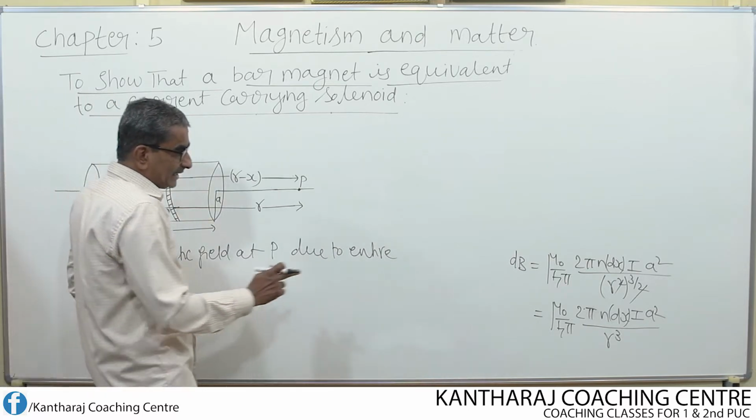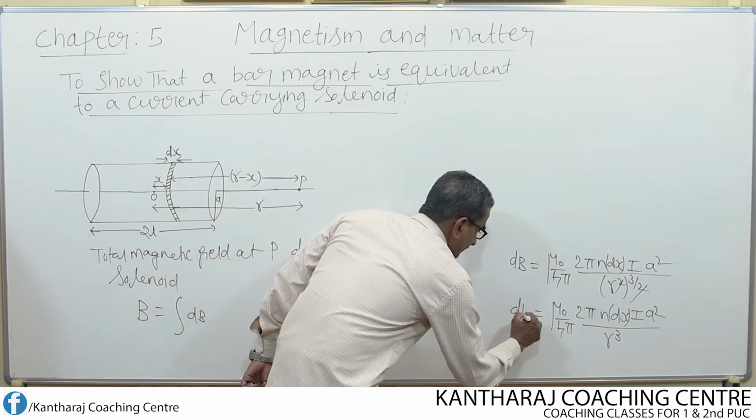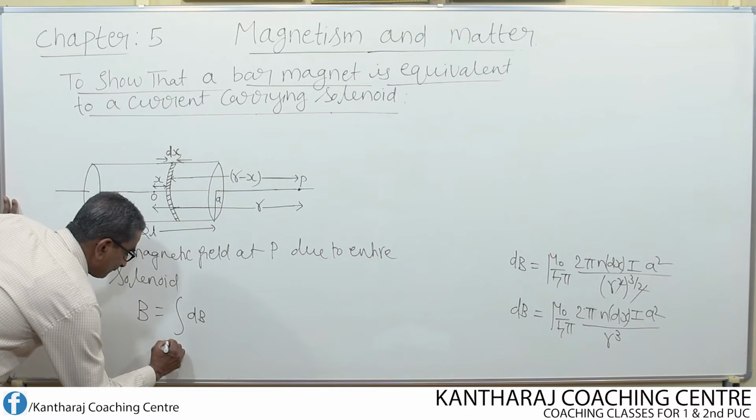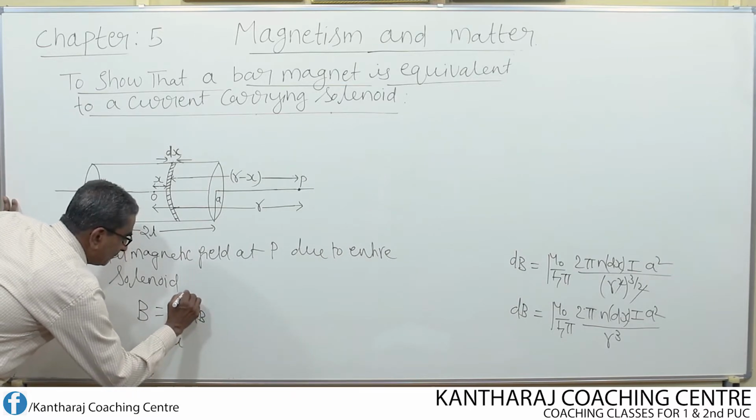That means I integrate this equation between the limits minus L and plus L.